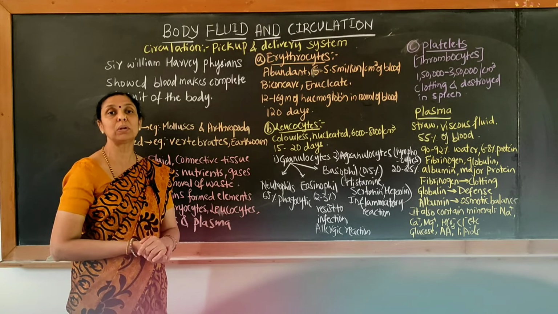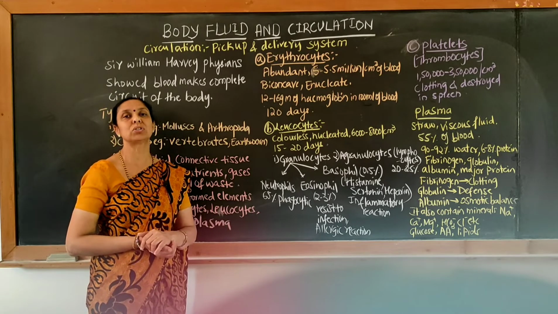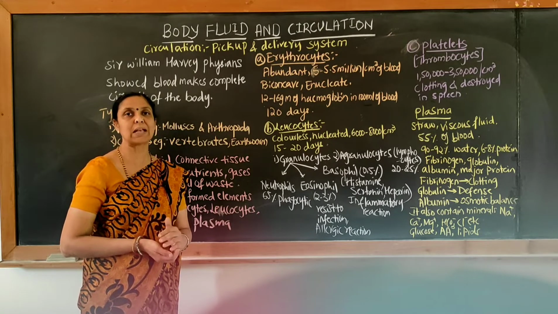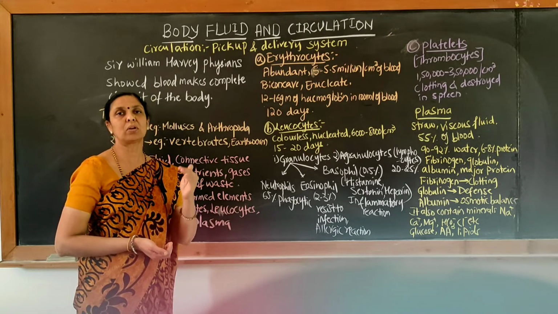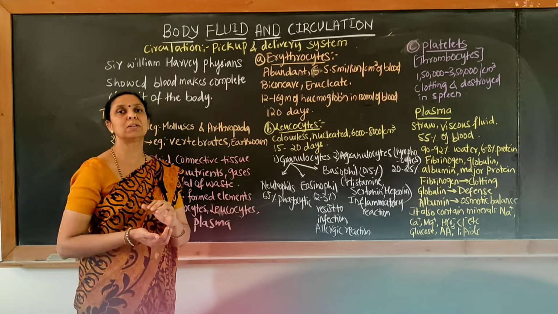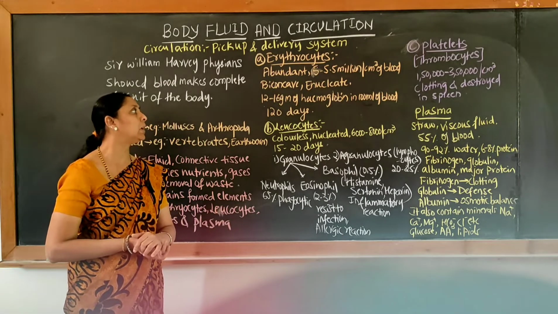And they are enucleated. Why are they enucleated? It is mainly because of their function. The RBC's main function is to help in the exchange of gases. To occupy more space for oxygen in the cell, they don't contain a nucleus, hence they are enucleated.